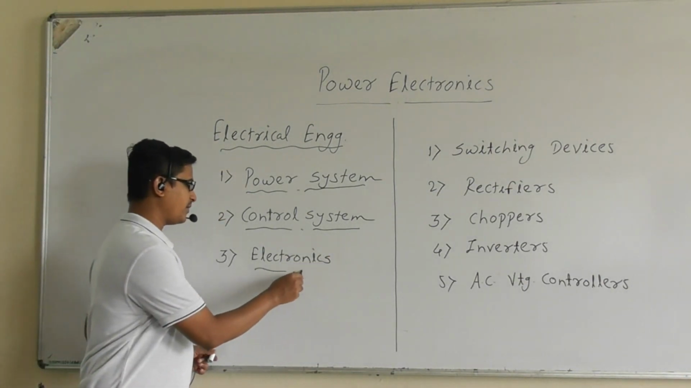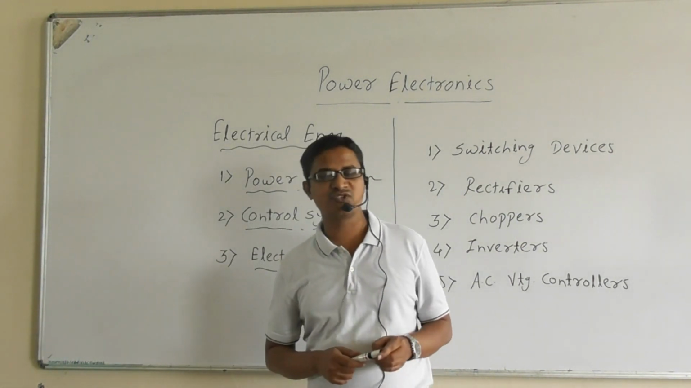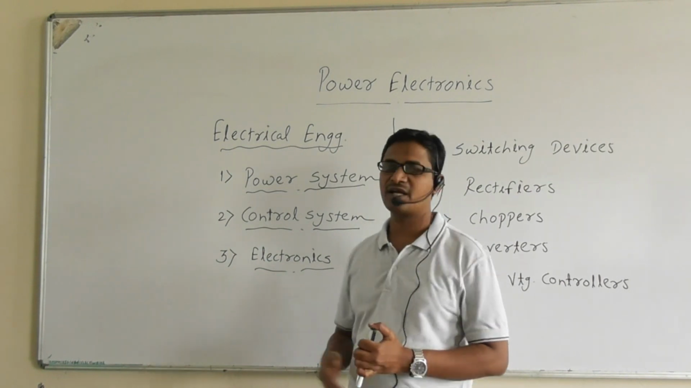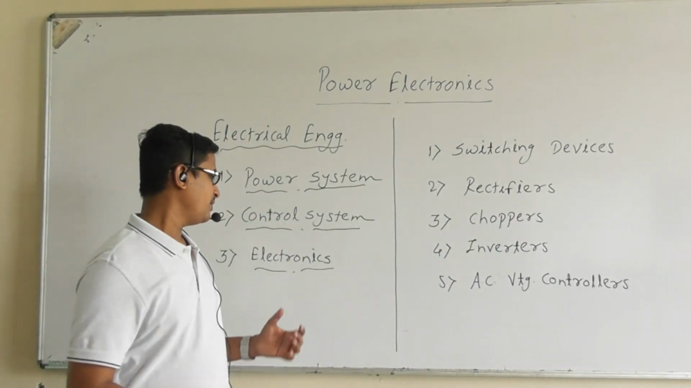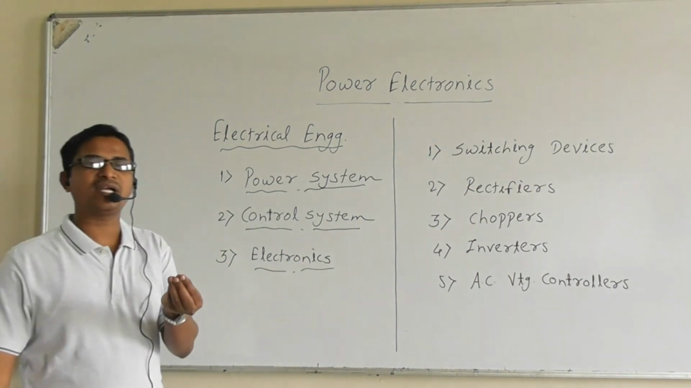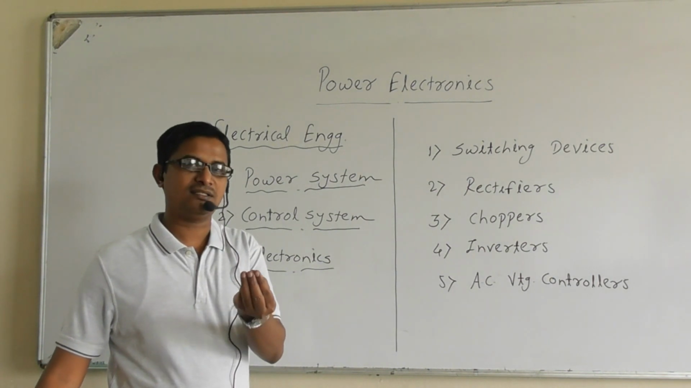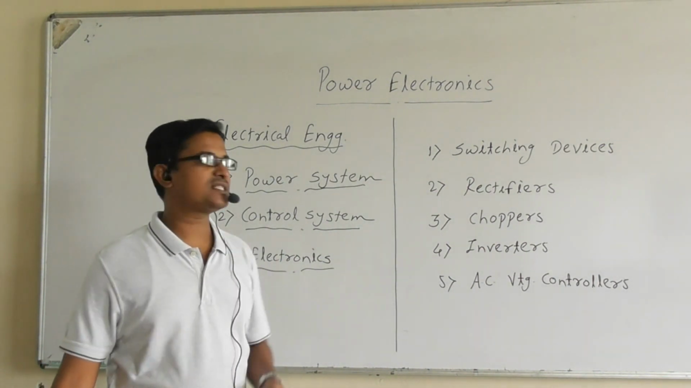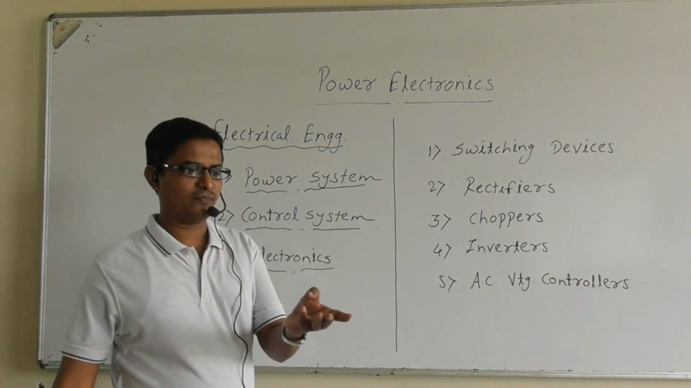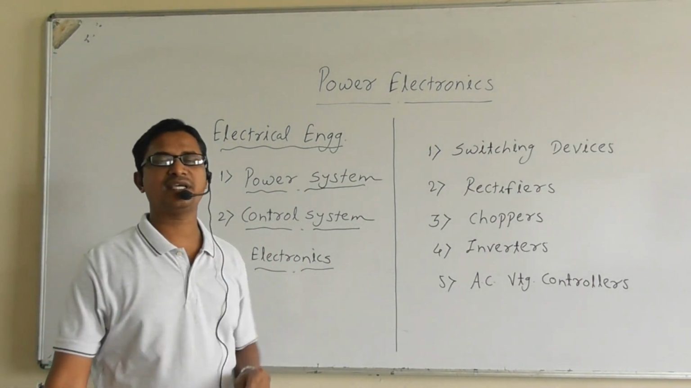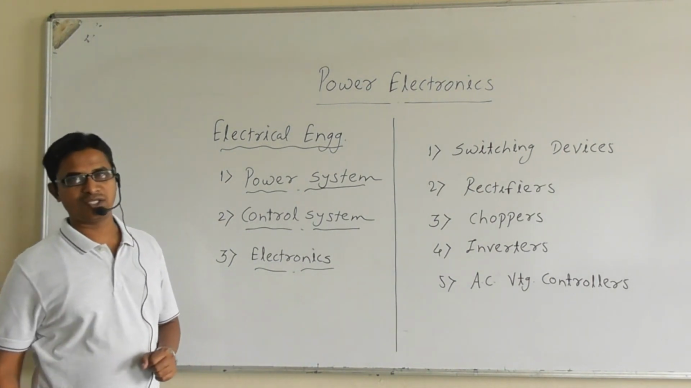And the third area is electronics. The area electronics deals with the study of semiconductor devices, means subjects like electronic devices and circuits, analog and digital integrated circuits. These subjects come under the area electronics, means the devices like diode, transistor, MOSFET, etc., are covered within the area electronics.